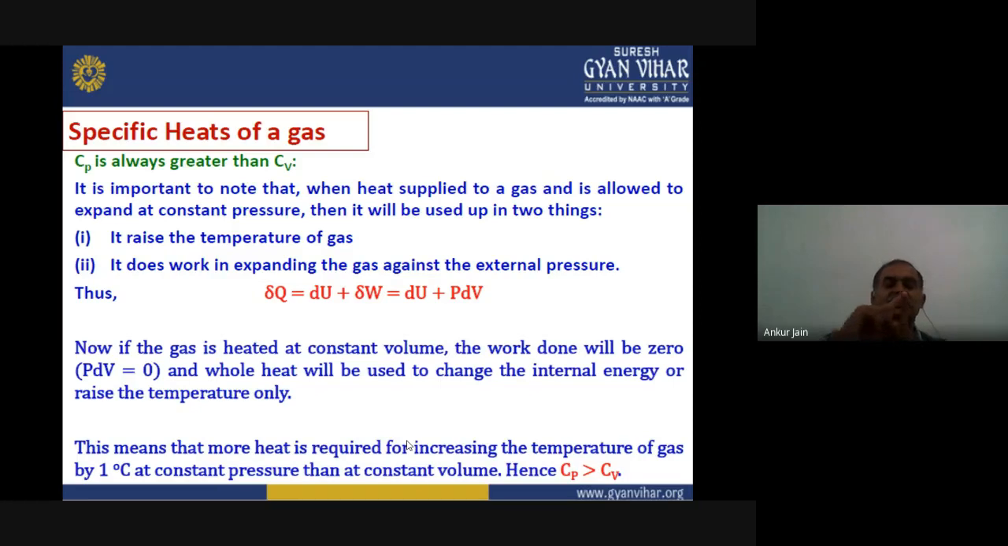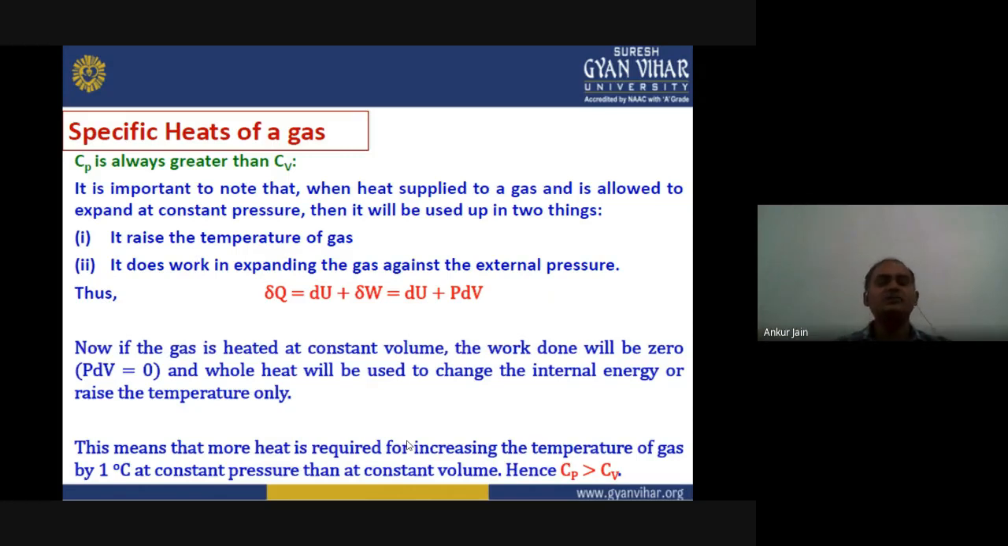One is it will raise the temperature of gas, because we are allowing this at constant pressure. So pressure is remaining constant. That means the temperature will rise. That heat will also be used to work against the external pressure, because we are keeping the pressure of the system constant. That means we are applying external pressure. So there will be some work done against the external pressure.